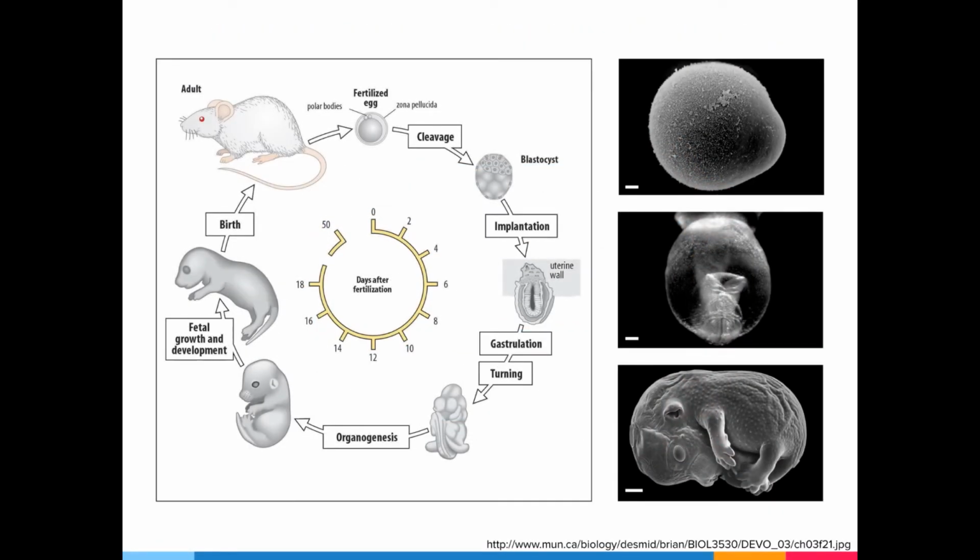Despite the difficulties of studying mammalian development, much has been learned from the study of mouse embryonic development. Mice are very prolific, and their embryonic development happens relatively quickly, in 19 to 21 days. They can also be housed in a relatively small space, and they reach sexual maturity between 6 to 8 weeks of age. In this lecture, we'll be focusing on the early stages of development, namely cleavage, implantation, and gastrulation.